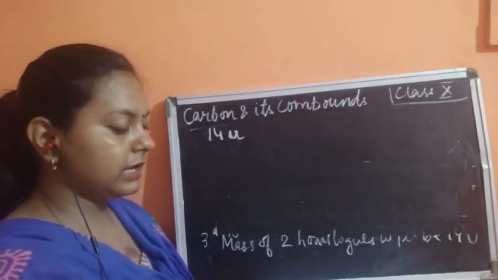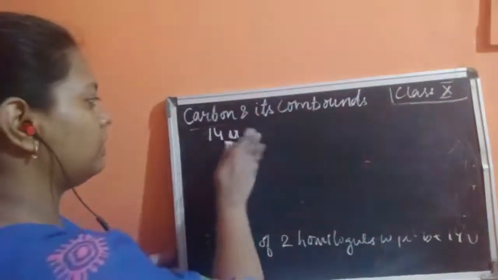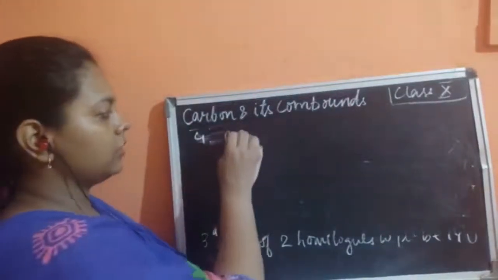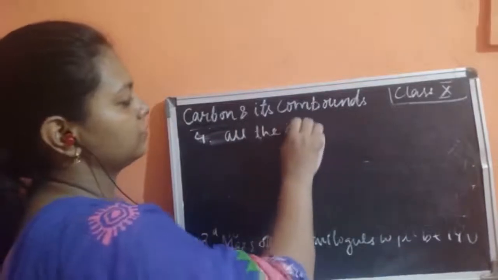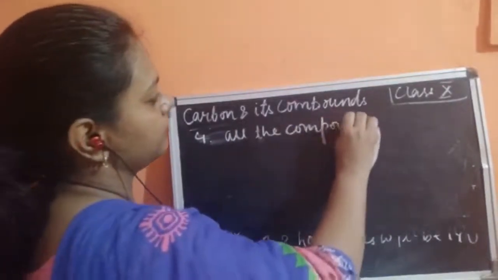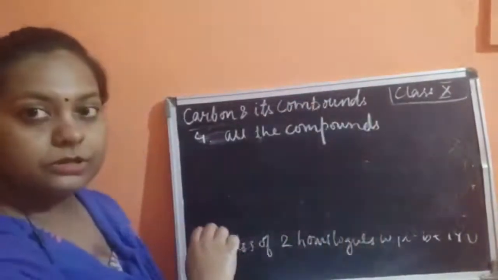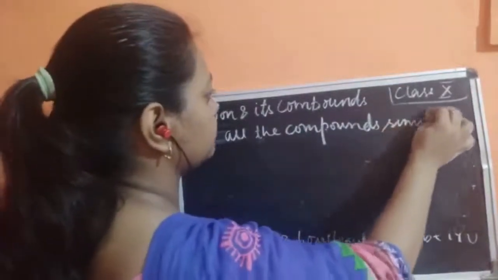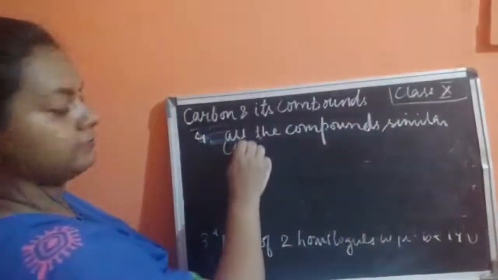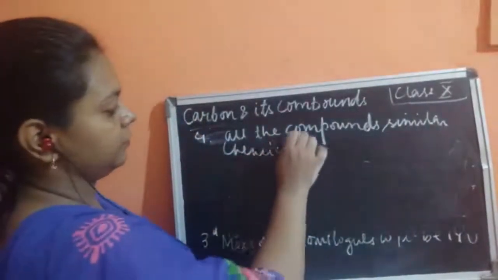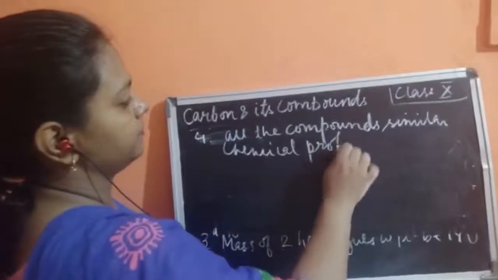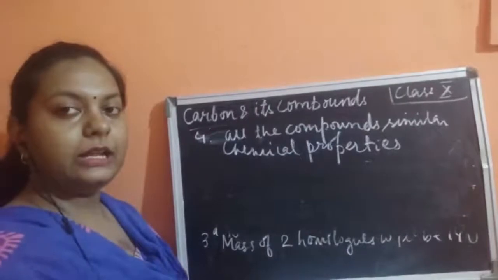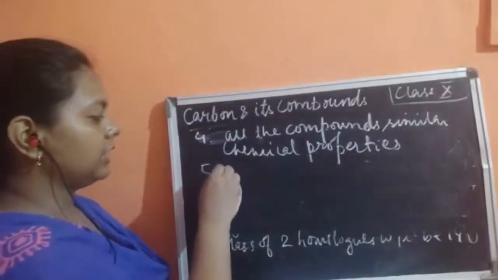Now the next rule, the fourth rule, says that all the homologues, all the compounds of this homologous series, will have similar chemical properties. Okay, so it has similar chemical properties, children. Fine. So this was about the fourth rule.